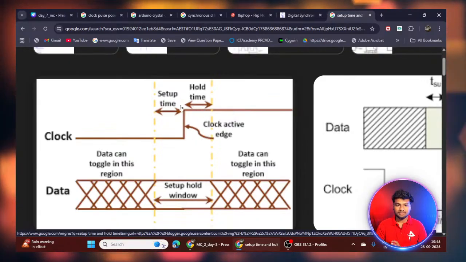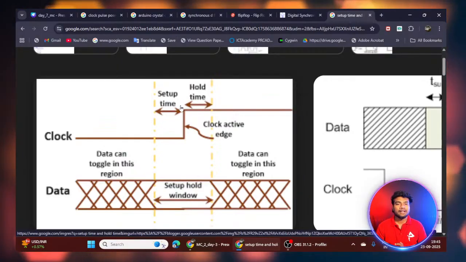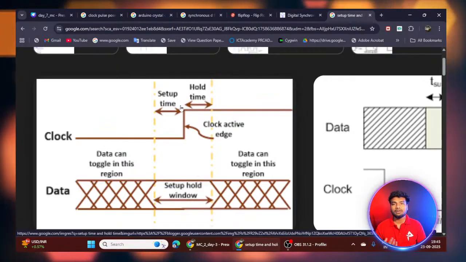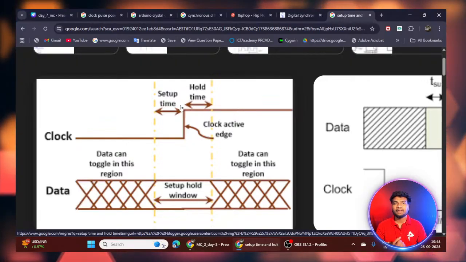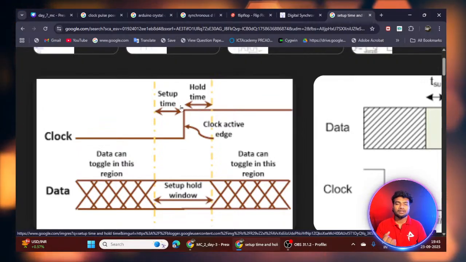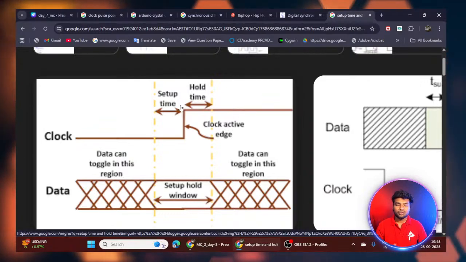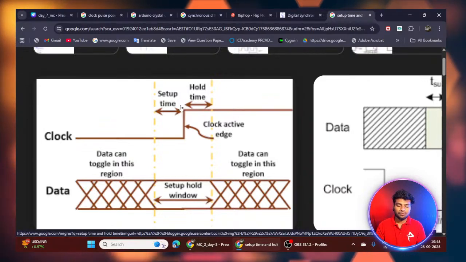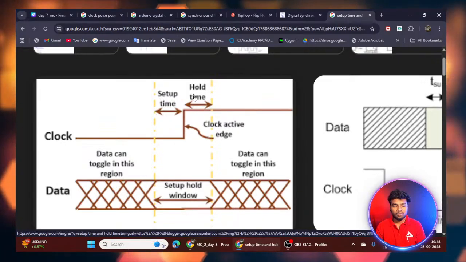For example, while writing the Verilog code, I am using one input signal A and assigning a value, A equal to 0. That 0 value must be stable during the setup time and also during the hold time.